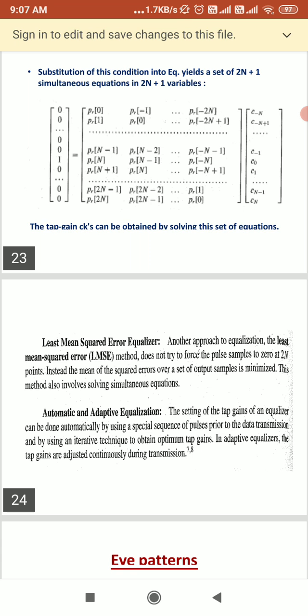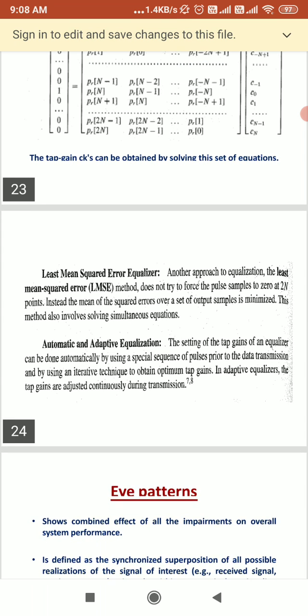Here it does not force the pulse samples to 0 at the 2n points. Instead, the mean of the squared error over a set of output samples is minimized, and this method also involves simultaneous equations. It means we solve the equations simultaneously.